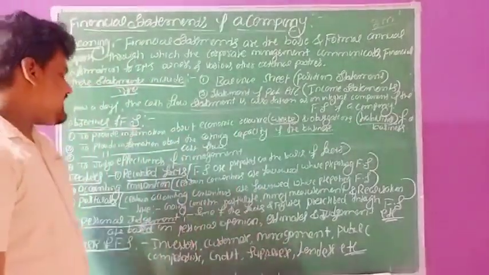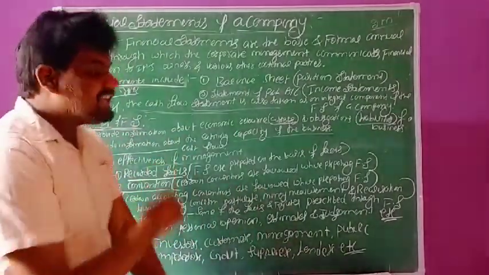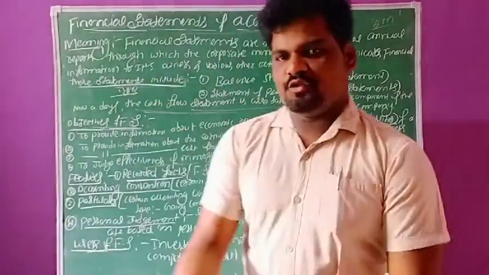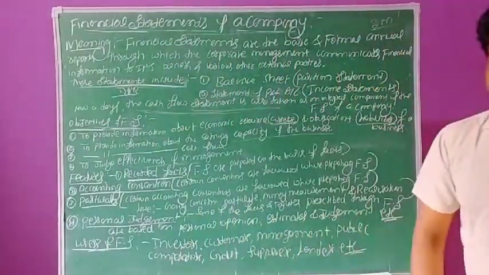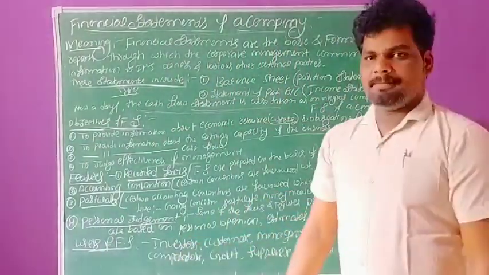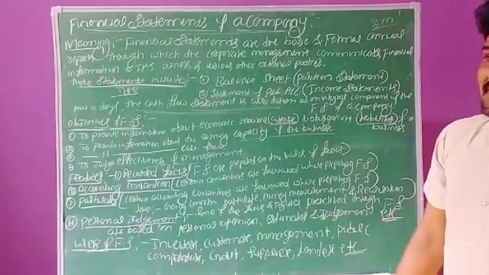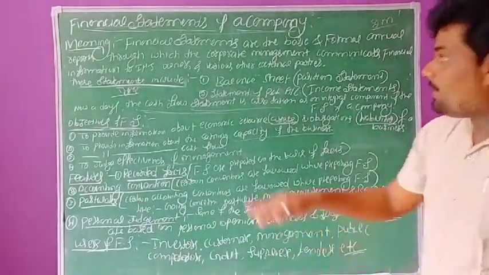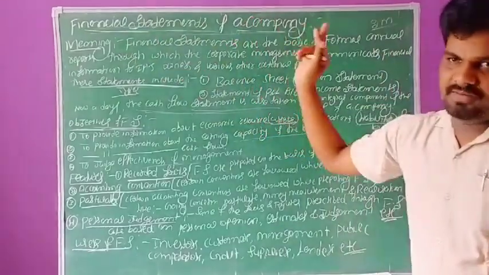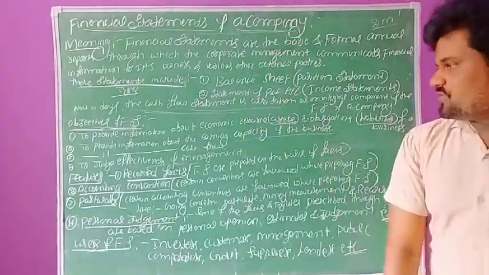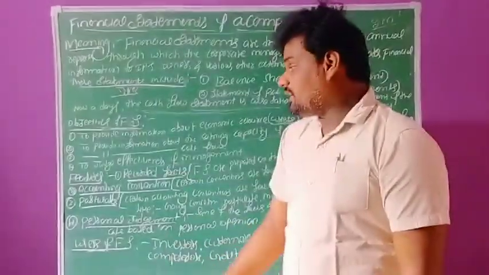The next one is to provide information about cash flows. How much amount has to flow from the business? These things we can easily ascertain by preparing these financial statements. The next objective is to judge effectiveness of management.